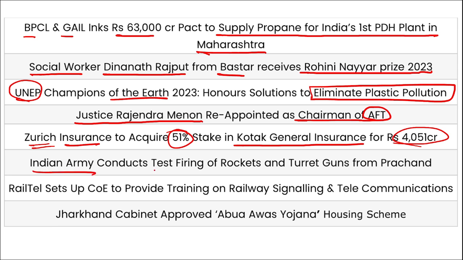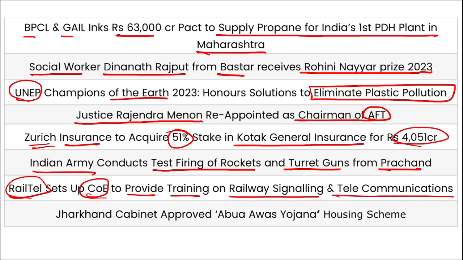Indian Army conducted test firing of rockets and turret guns from Prachand. Railtel has set up a center of excellence to provide training on railway signaling and telecommunications. Jharkhand cabinet approved Abua Awas Yojana, a housing scheme that will benefit more than 8 lakh individuals so that they can make pakka houses for themselves. So friends, these are your important current affairs for the day.